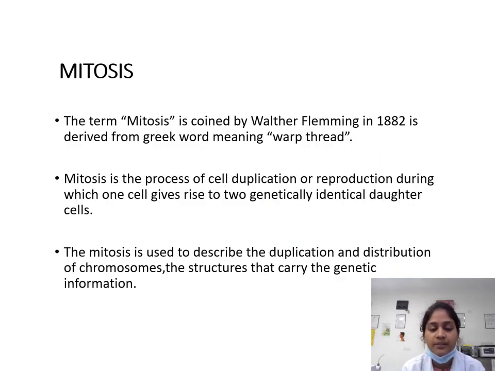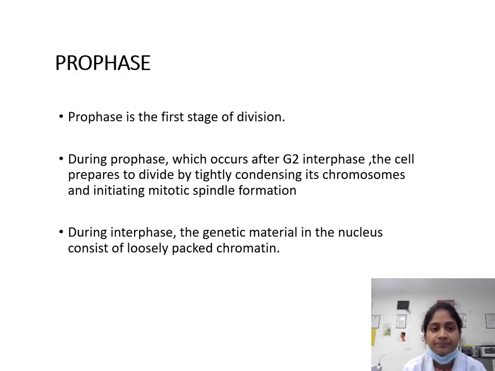Mitosis. The term mitosis was coined by Walter Flemming in 1882, derived from the Greek word meaning warp thread. Mitosis is the process of cell duplication or reproduction, during which one cell gives rise to two identical daughter cells. The term mitosis is used to describe the duplication and distribution of chromosomes, the structures that carry the genetic information.